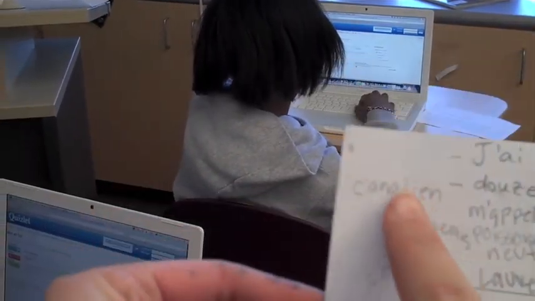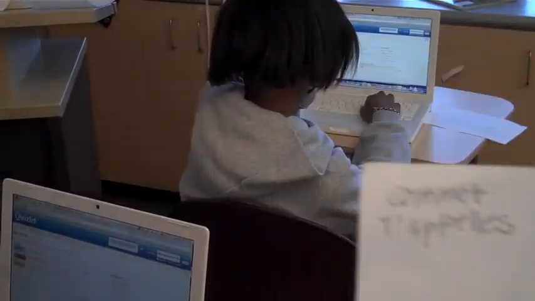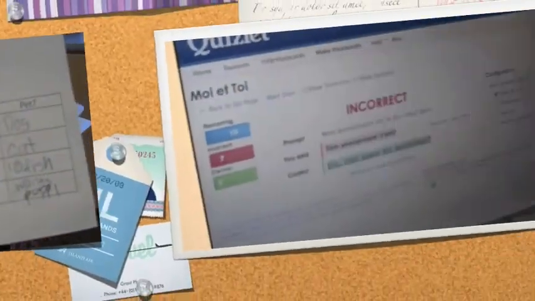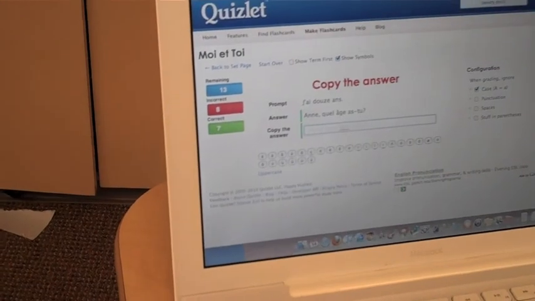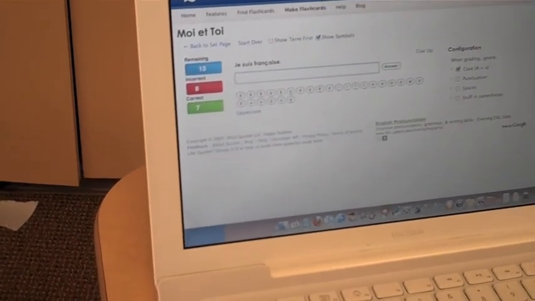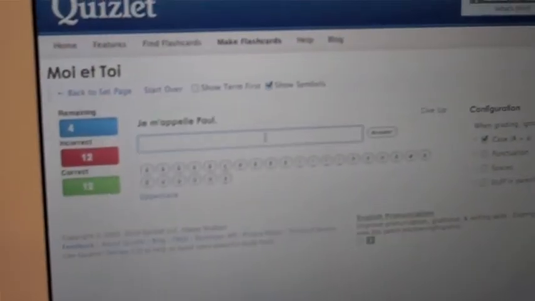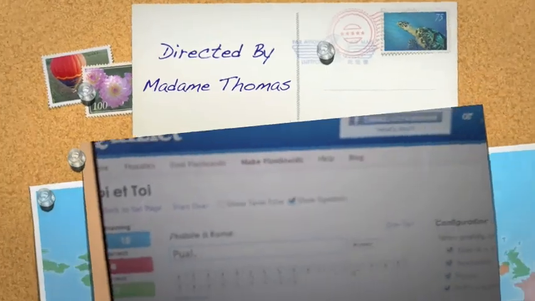So they are allowed to write notes, and they have all the answers filled out. We have 7 correct in about 6 minutes. Very impressive. 12 is correct. Let me see your notes. You don't have that many notes, actually. Nice job. 7 correct.